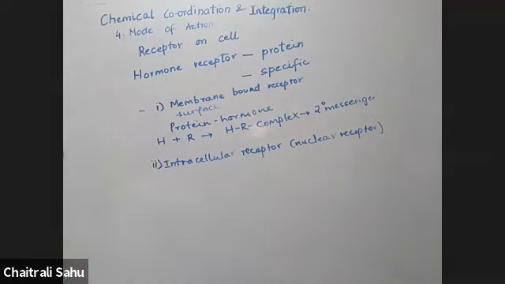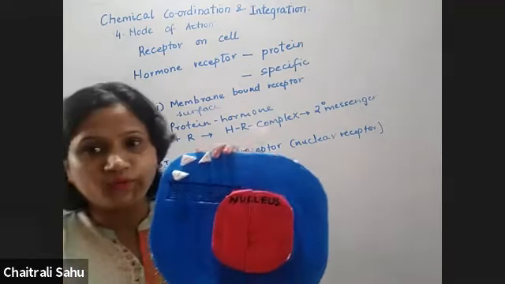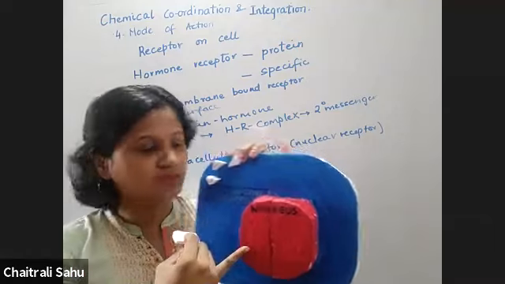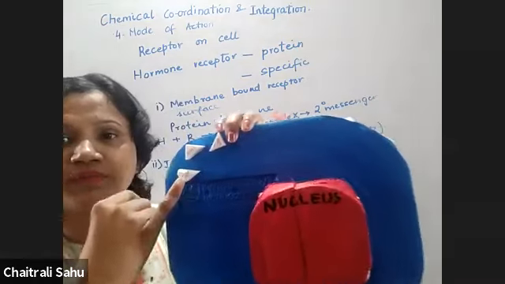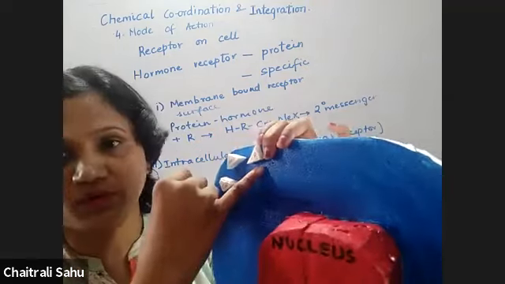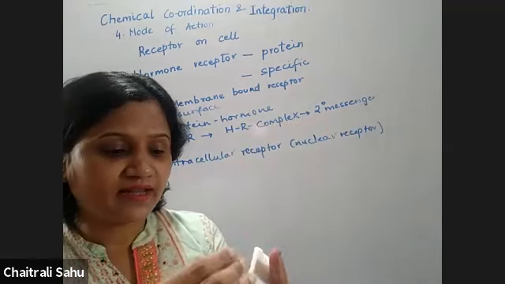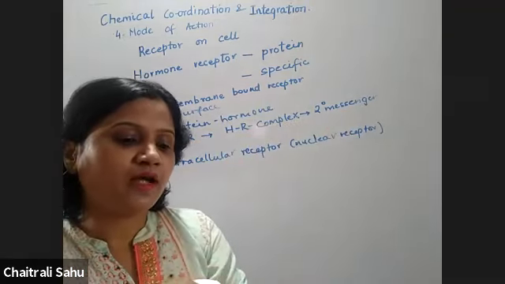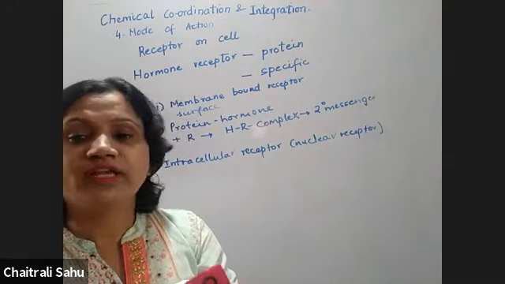So just to give you an idea, I have a model of a cell over here. This is the nucleus, and this is calcium, this is cyclic AMP, and this is IP3. So they're going to serve as secondary messengers. And right now, what I have is the proteinaceous hormone.